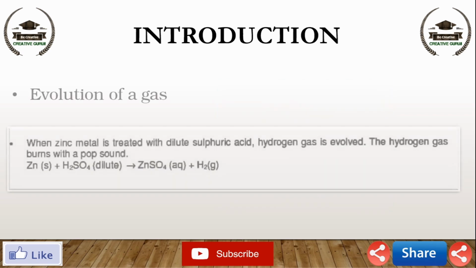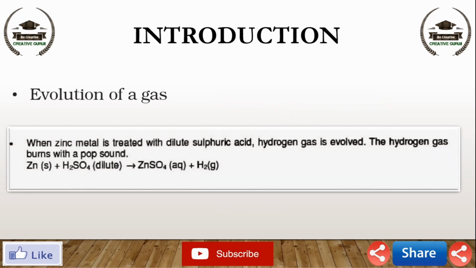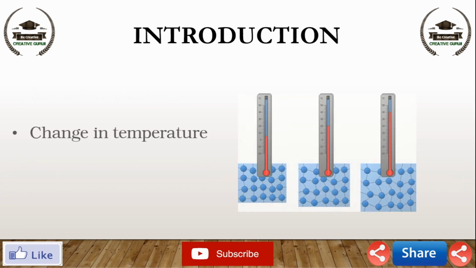When zinc metal is treated with dilute sulfuric acid, hydrogen gas is evolved. The hydrogen gas burns with a pop sound. Okay, Zn plus H2SO4 gives ZnSO4 plus H2, which is hydrogen gas, and it burns with a pop sound. Last one, change in temperature.